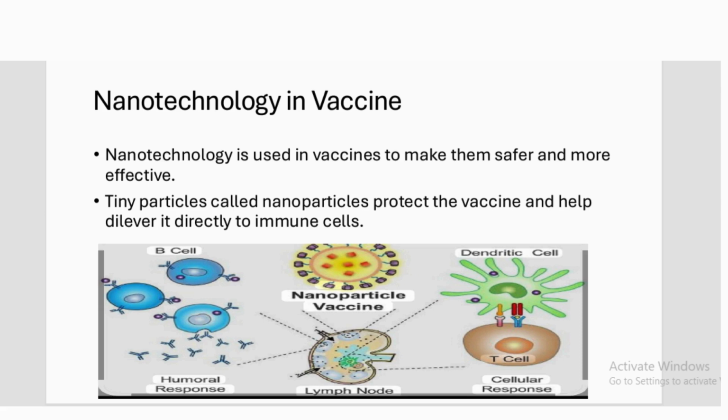Nanotechnology in vaccines, for example, nanotechnology is used in vaccines to make them safer and more effective. Tiny particles guide the nanoparticles, protect the vaccines and help to deliver them directly to the immune cells.